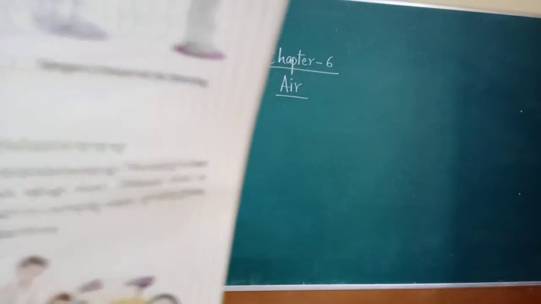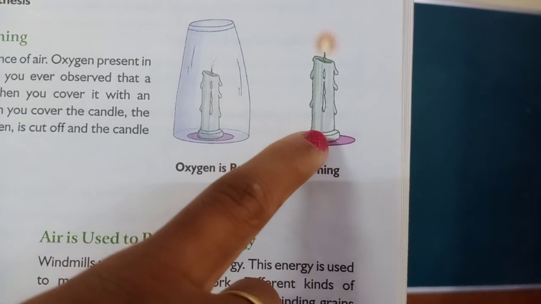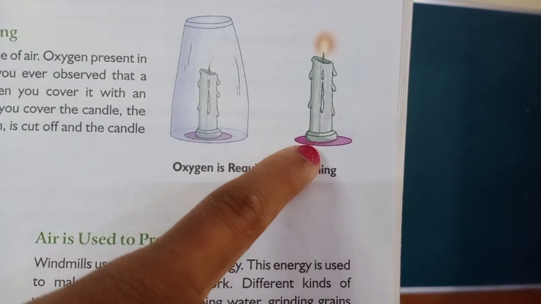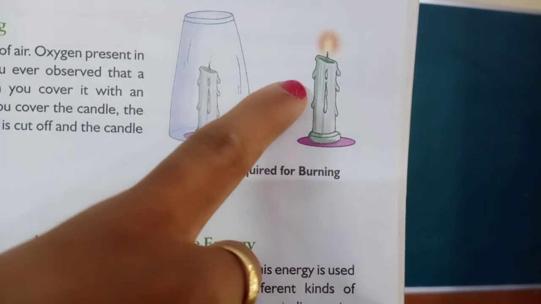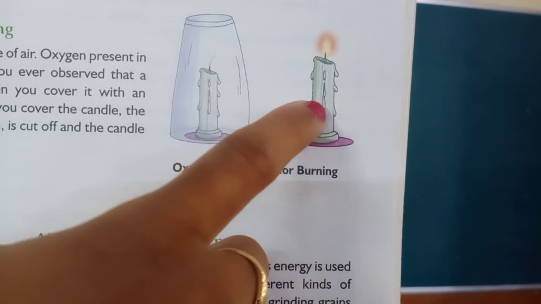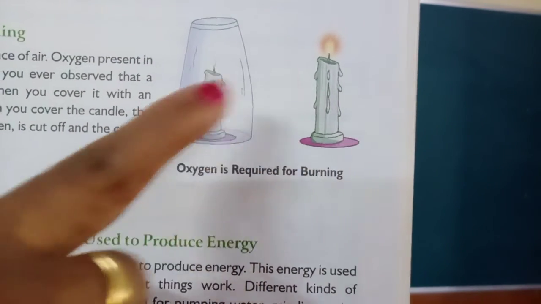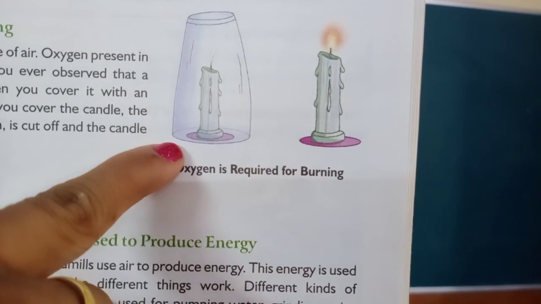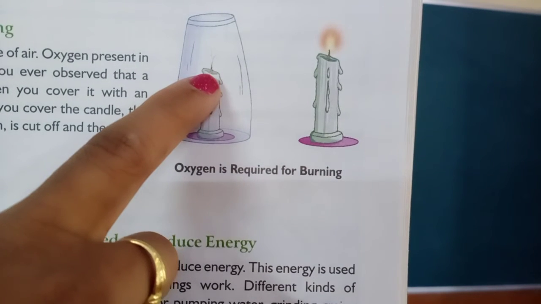Children, see the picture here. Oxygen is required for burning. See here, whenever you light the candle, it is burning. If the glass is not there, you can see the candle burning, because the air present outside in the atmosphere comes in contact with the fire. When you cover the candle with the glass inverted, you can see no burning of fire.